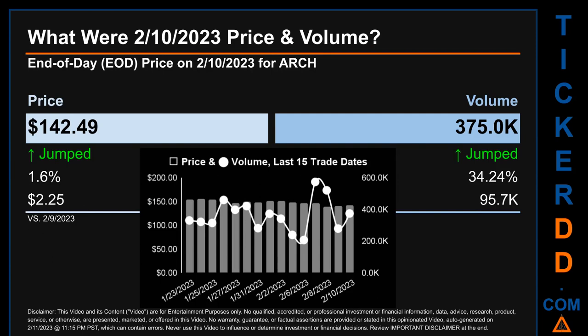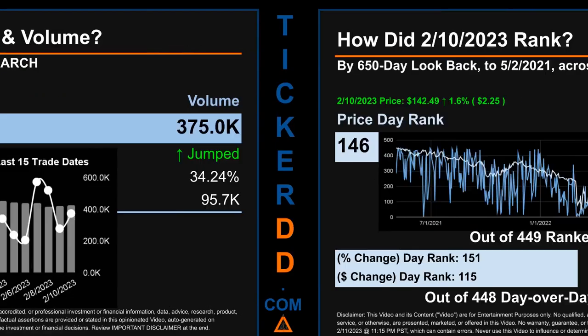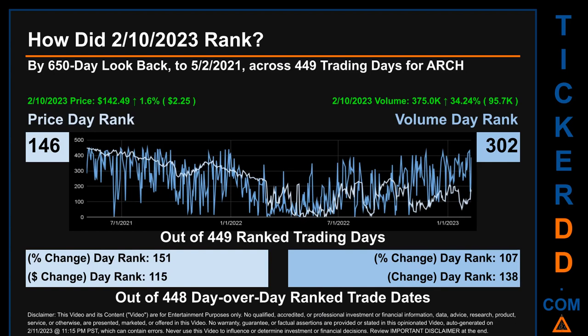The graph shows price and volume for the last 15 trade dates. Across a range of $17.74, the max and minimum end of day price were respectively $156.28 and $138.54. Volume saw a range of 367.1 thousand, from a day low of 207.2 thousand to a day high of 574.3 thousand.